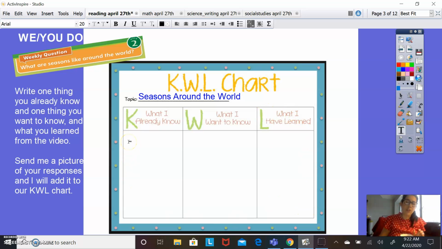The first one, I want you to just open up your notebook, take a pencil, and write down what you already know. This is before we even watch a video or talk about the lesson. What is something that you know about the seasons around the world? And again, you're not going to fill a chart out like this. All you're going to do is write it on a piece of notebook paper. You're going to start your sentence with, I know that. And then, what do you know about seasons around the world?